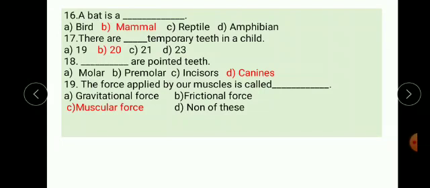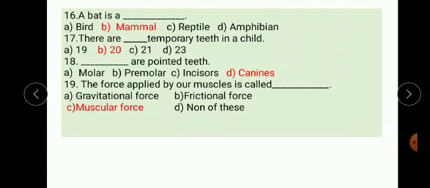Next question. Dash are pointed teeth. Options are molar, premolar, incisors and canines. The correct option is canines. Canines are pointed teeth.